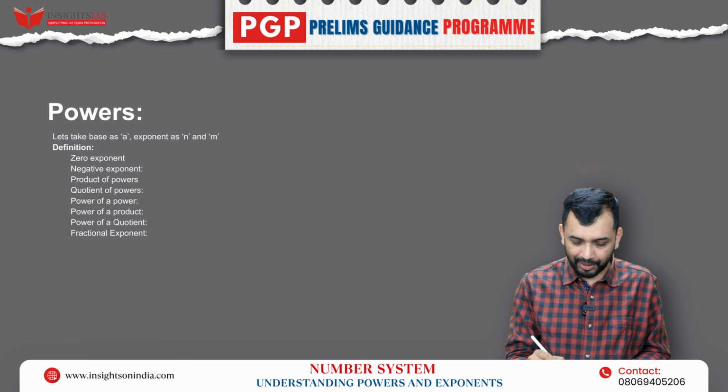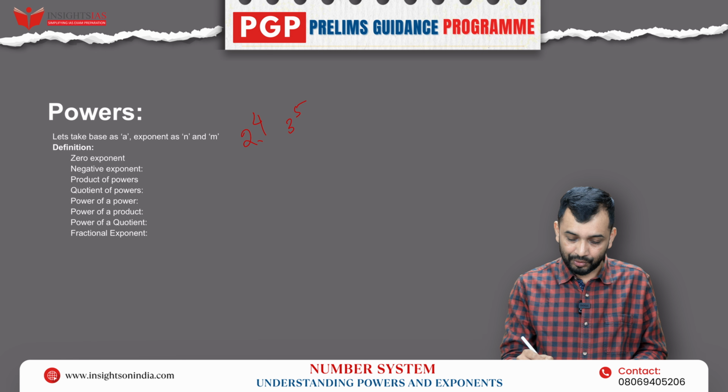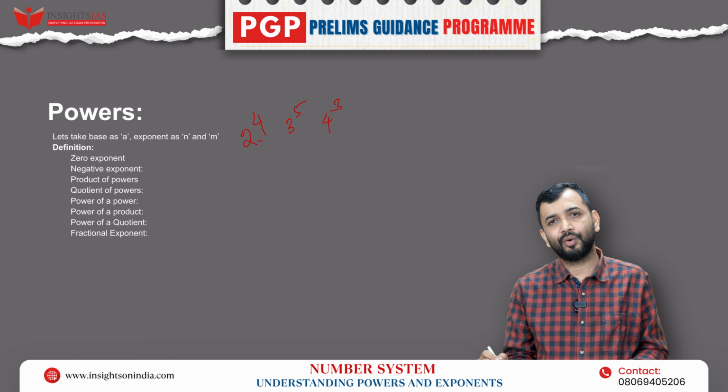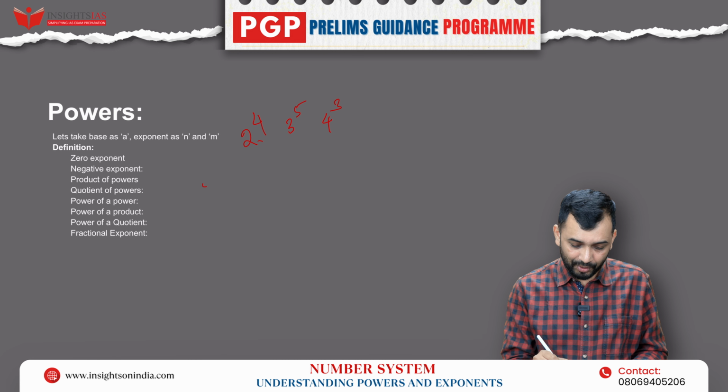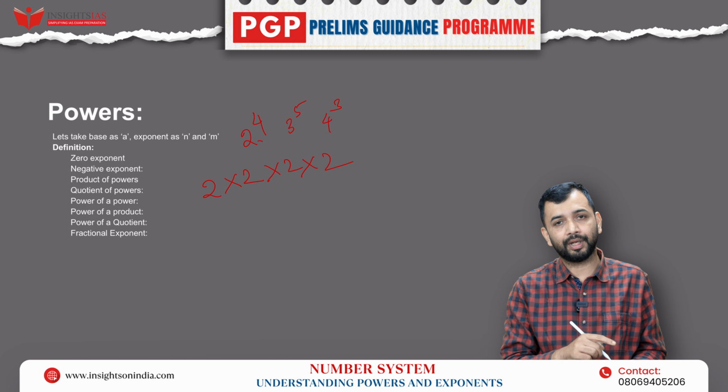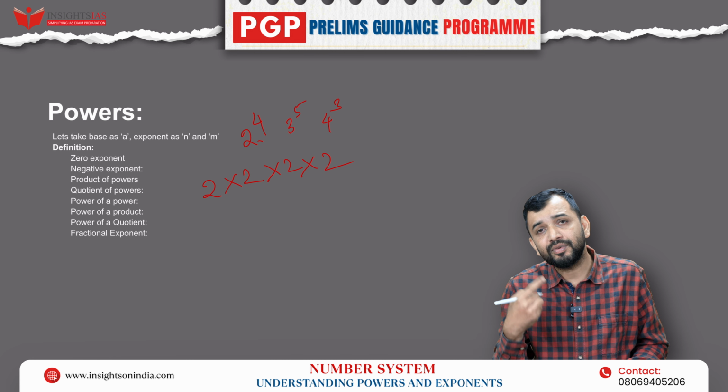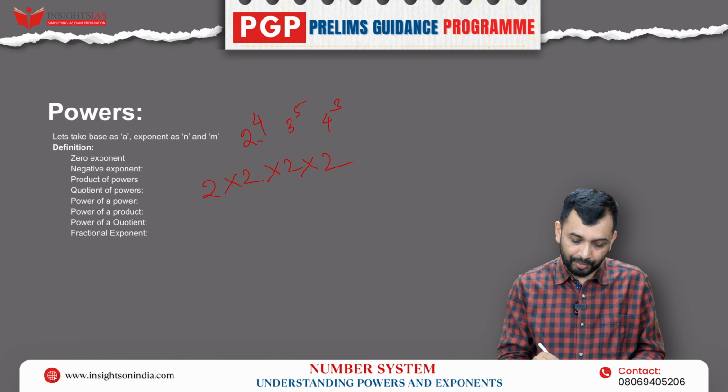Powers are what? For example, if I write 2 to the power 4, 3 to the power 5, 4 to the power 3, what is the meaning of it? It is nothing but a shorthand form. Because 2 to the power of 4 is nothing but 2 into 2 into 2 into 2. I am multiplying 2 with itself 4 times. What is 3 to the power of 5?